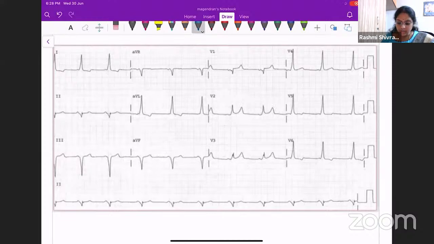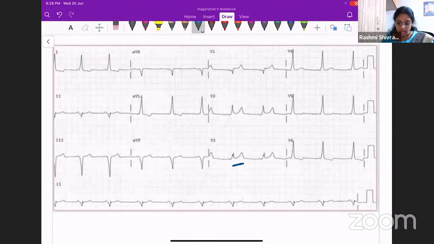Because of this ST segment elevation, the other healthcare worker, or probably his nurse, told him that he's having an ST segment elevation and needs to undergo further investigations. But he's very much worried. His family is also worried. So they come to you. What do you think that this patient could be having?